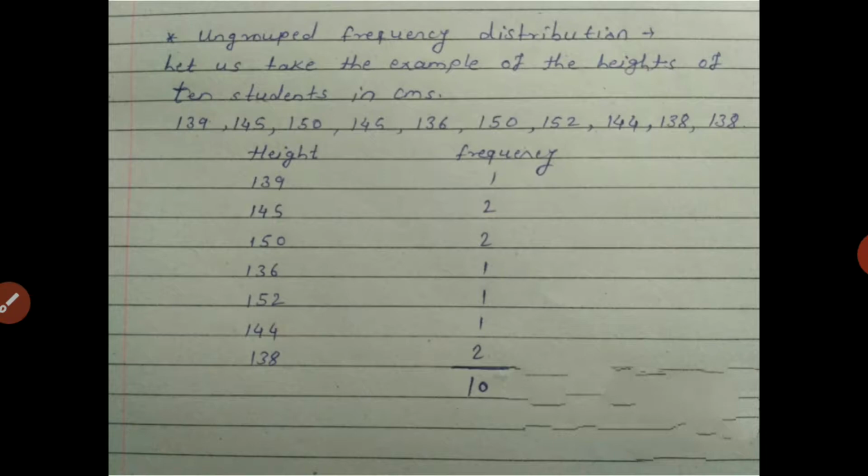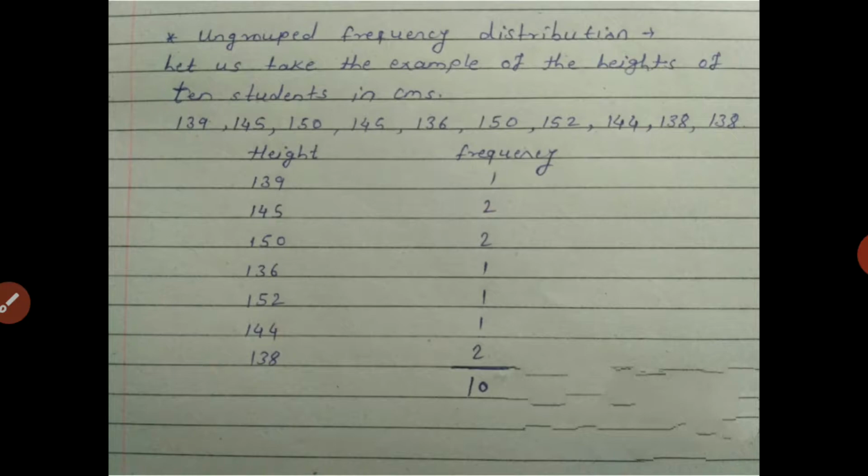This is very useful and advantageous, but it is also disadvantageous when we have a huge amount of data. Let's take an example: if we have 200 students, then calculating the ungrouped frequency distribution is very tedious, drawing all these tables and calculations.